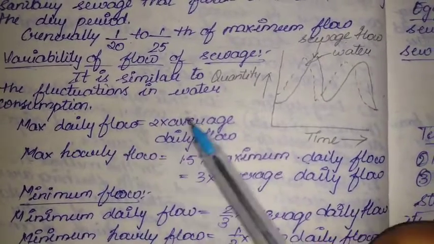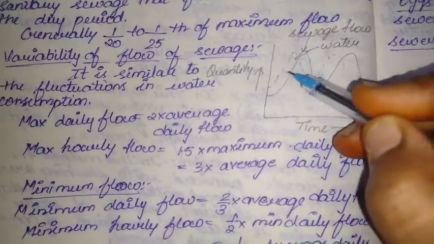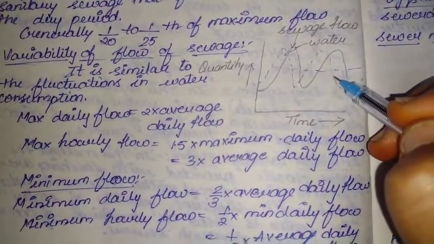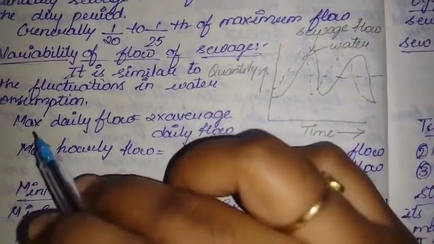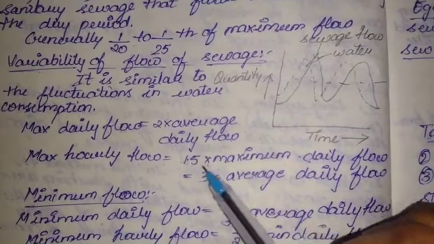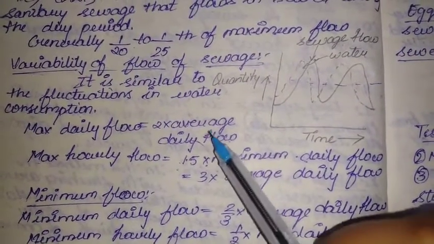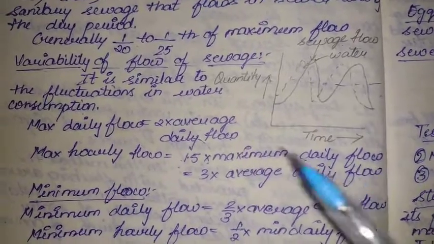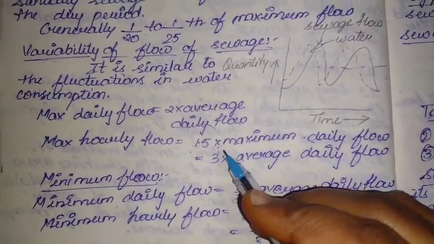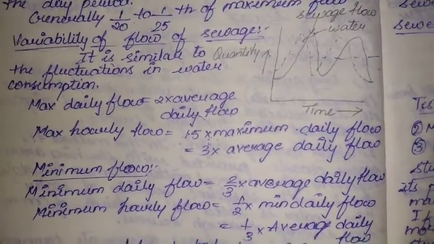Variability of flow of sewage. Maximum daily flow is 2 times the average daily flow. So we are taking the average, and whatever the average is, multiplied by 2 will give us the maximum daily flow. Coming to the maximum hourly flow, it is 1.5 times the maximum daily flow and 3 times the average daily flow. Okay, what is this? This maximum daily flow is nothing but 2 times the average daily flow, right? So 2 multiplied by 1.5, 3 times the average daily flow.